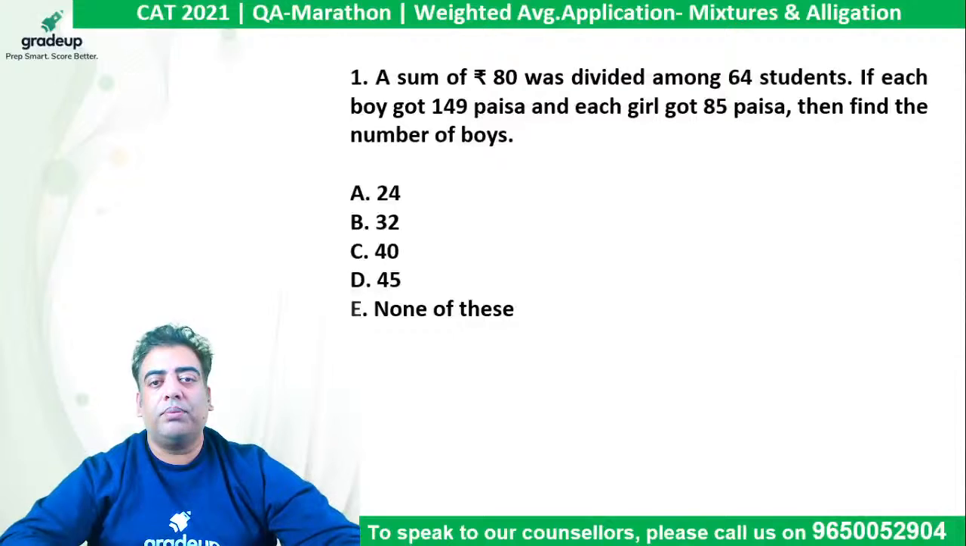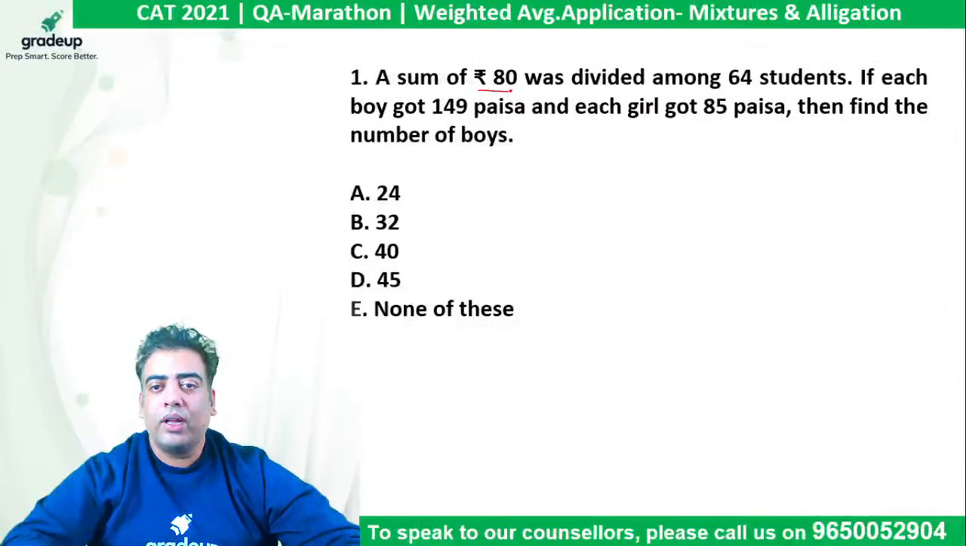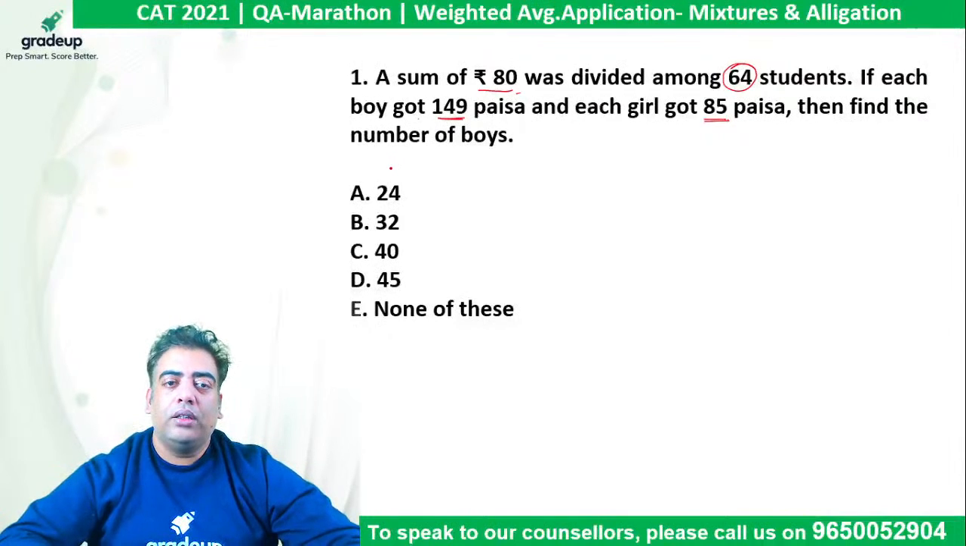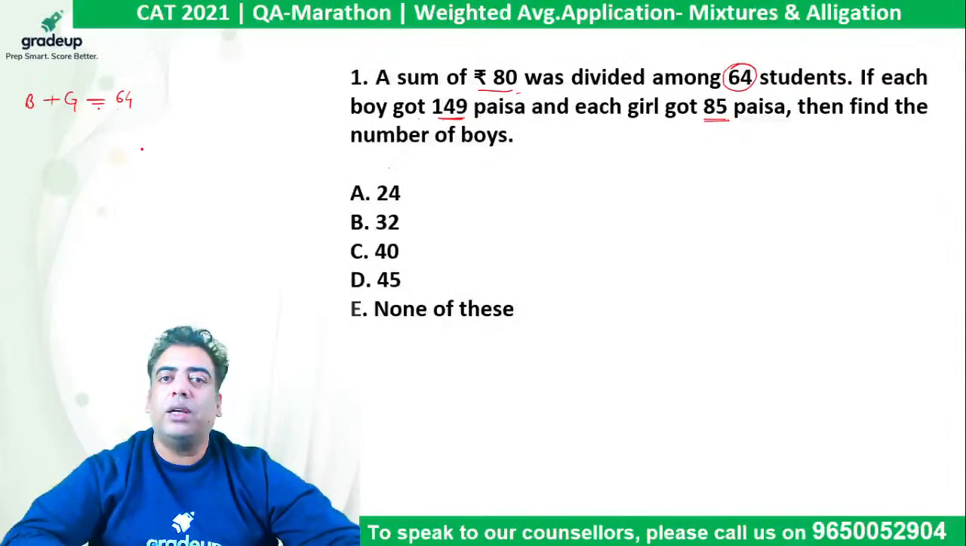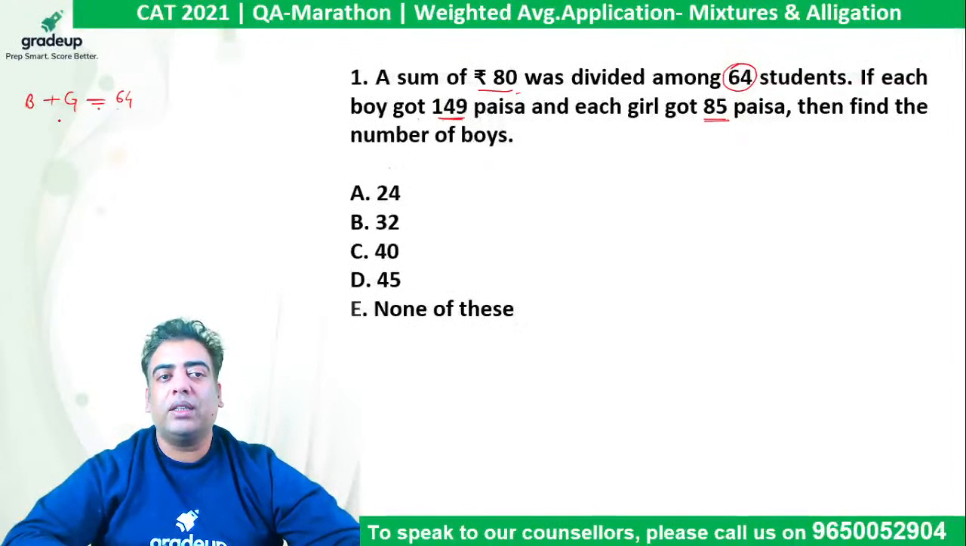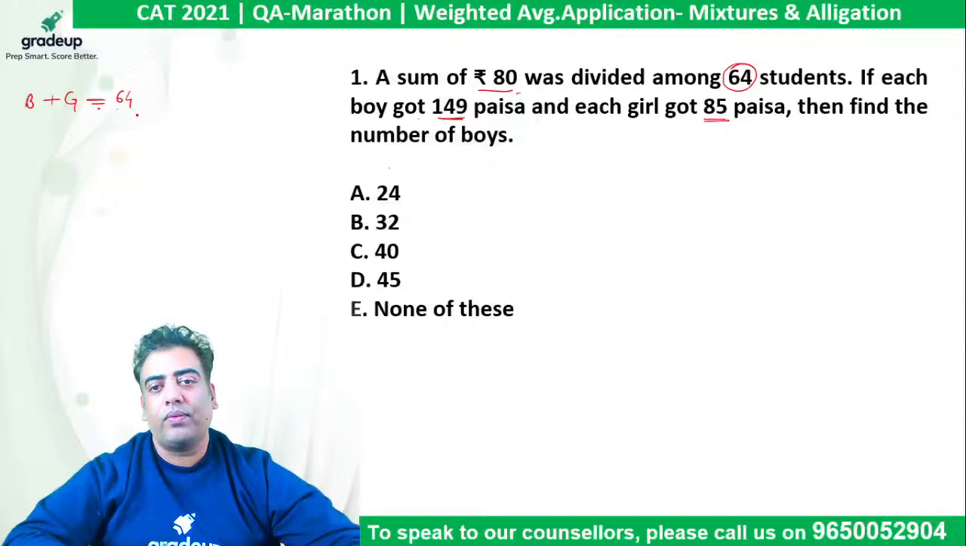Here in question number 1, a sum of rupees 80 was divided among 64 students. If each boy got 149 paisa and each girl got 85 paisa, then find the number of boys in the group. Now, out of 64 students, if I assume that there are B boys and G girls, one equation given to me is B plus G, which are the number of students, equals 64. So 149 paisa is as good as 1.49 rupees, right?